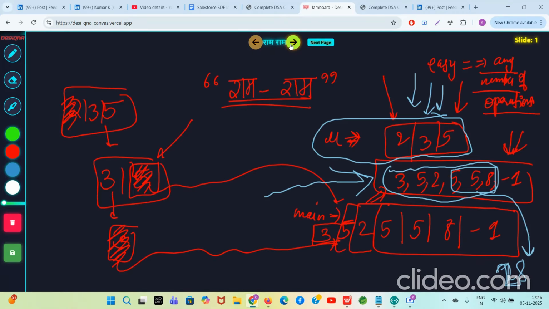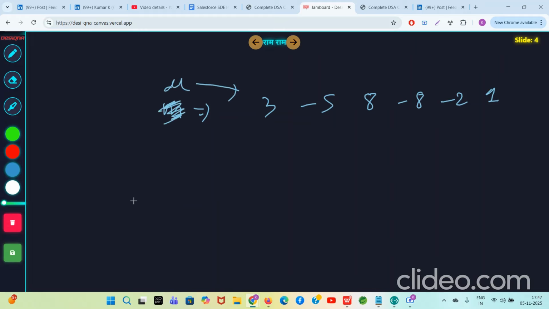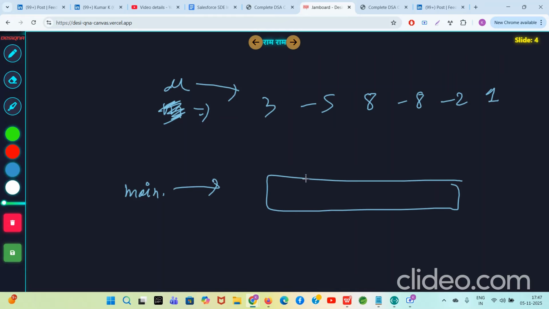Let's take an example. Let's say the U array is like this: 3, minus 5, 8, minus 8, minus 2, and 1. This is not the main array, this is your U array. Now let's call this our main array. The main array looks like this: 5, 8, 3, minus 4, minus 5.